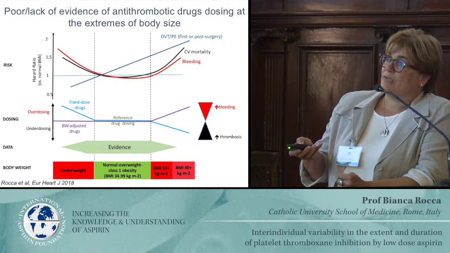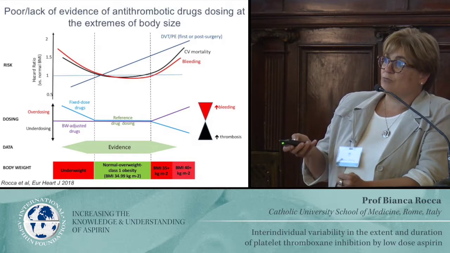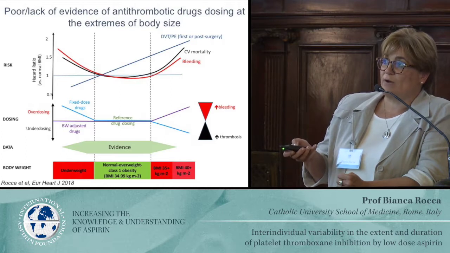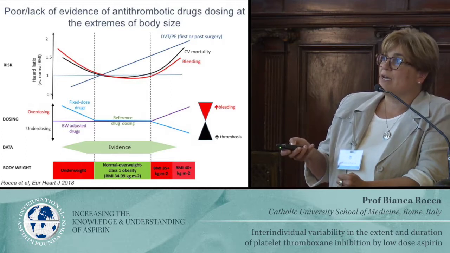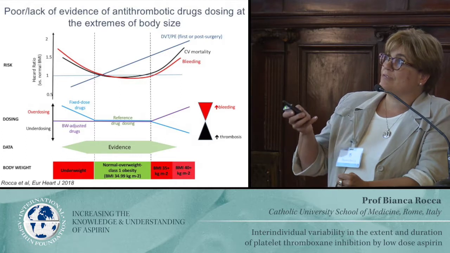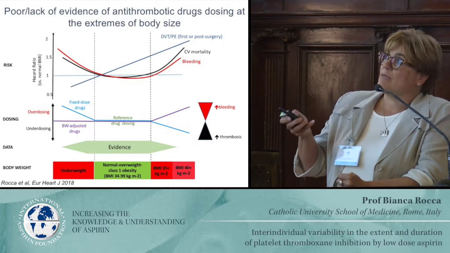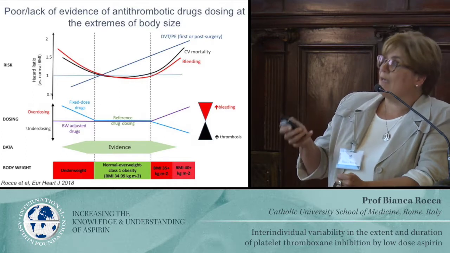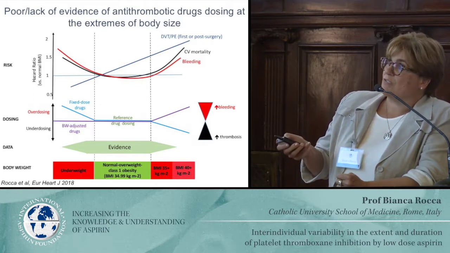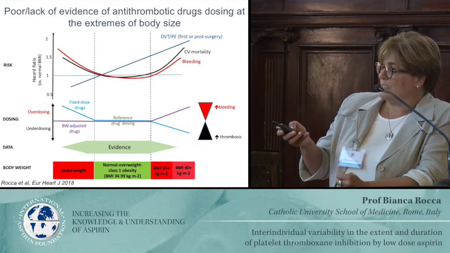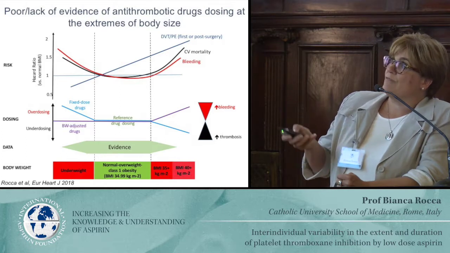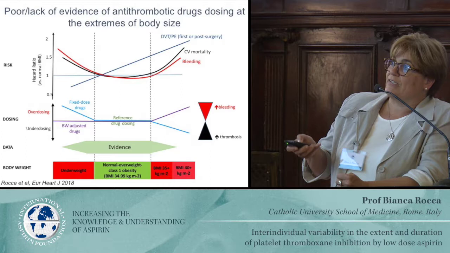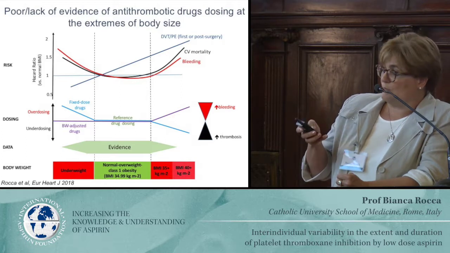Here we look at body weight classes: underweight, normal, overweight, or class 1 obesity, which is up to 35, and then over 35. Patients over 35 have many problems, increased DVT, CV mortality, and bleeding. And for these patients, we give either fixed-dose drugs or body weight adjusted drugs for antithrombotics.